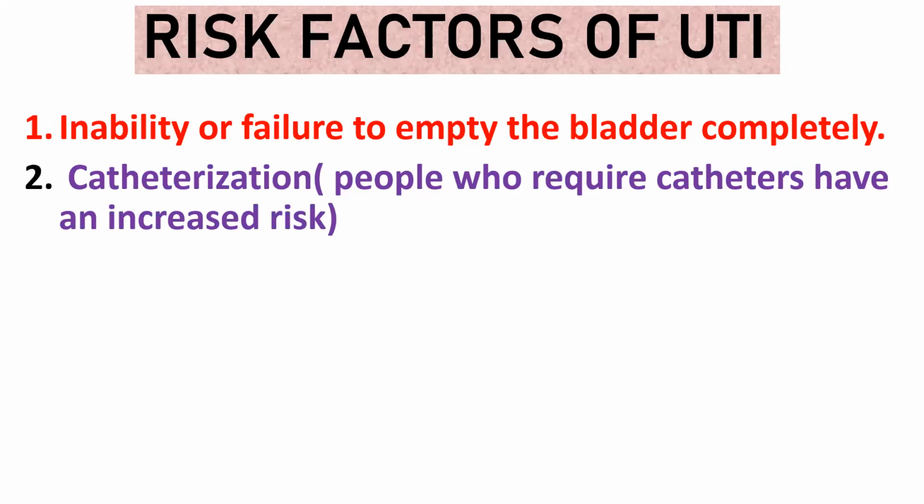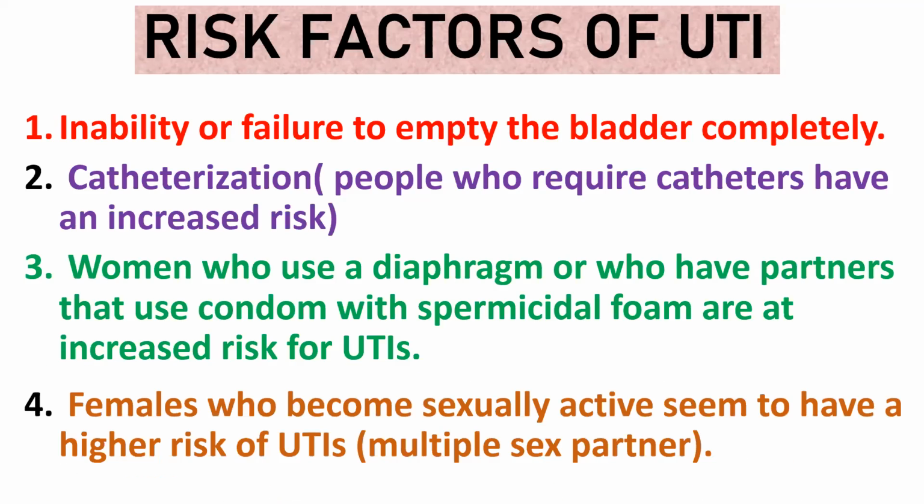And if the prostate is enlarged, it may cause slow and incomplete bladder emptying. Because of the enlarged prostate, it will slow down the emptying of the bladder. That was the reason why we mainly mentioned men over 60 years of age.